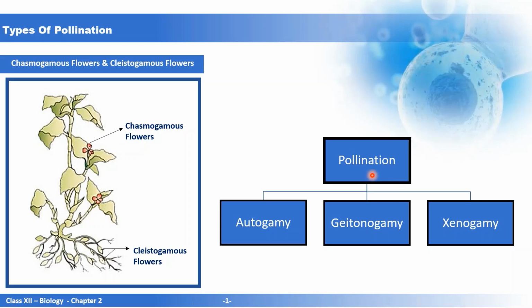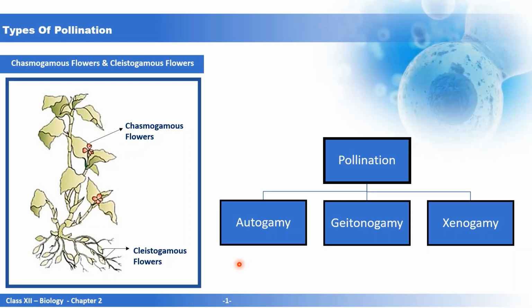Now the pollen grain may transfer from anther to stigma of the same flower, so it is known as autogamy. And if the pollen grain is transferred from anther to stigma of another flower of the same plant, it is known as geitonogamy. And the transfer of pollen grain from anther to stigma of another flower of another plant is known as xenogamy. Now this pollination is very important because once the pollen grain is transferred from anther to stigma, then only the next step, that is fertilization, can take place.